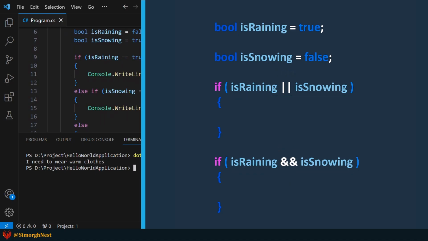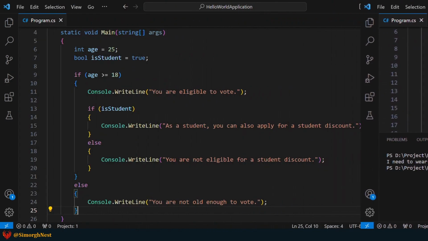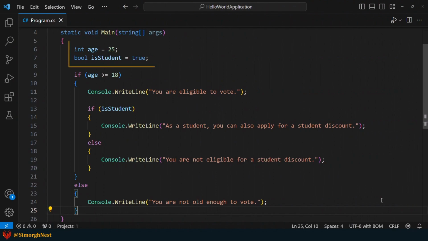Okay, now let's show you another example. Here, we have two variables, age with a value of 25 and isStudent with a boolean value of true. Then, we use the if statement to check if the age is greater than or equal to 18.